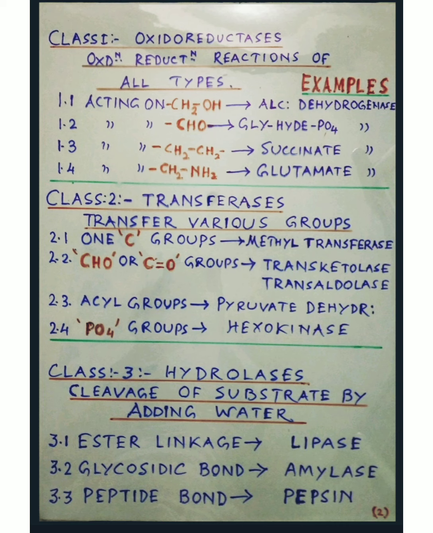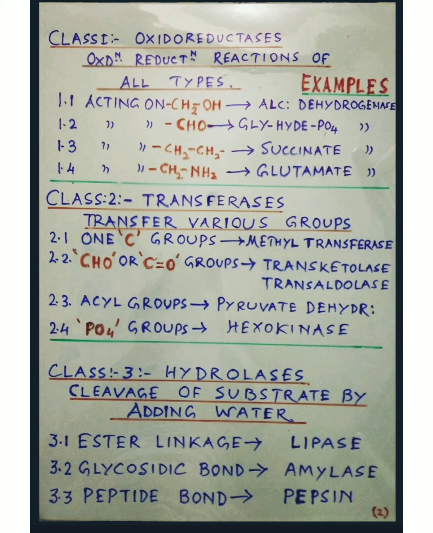One, acting on CH-OH, they are alcohol dehydrogenase. Second, acting on CHO, they are glyceraldehyde phosphate dehydrogenase. Third one, acting on CH-CH, they are succinate dehydrogenase. And the fourth one, acting on CH-NH2,